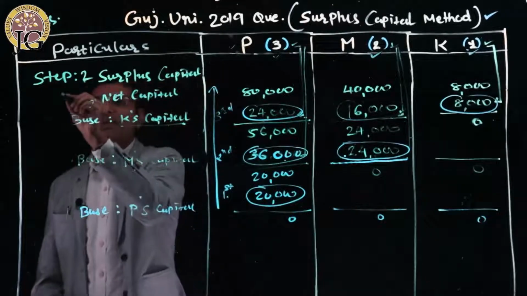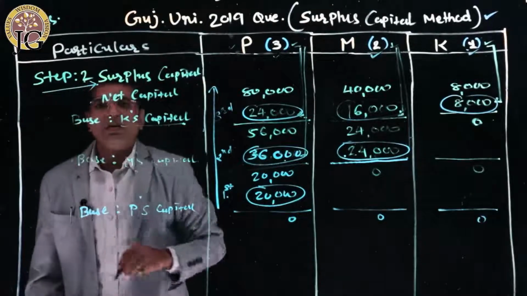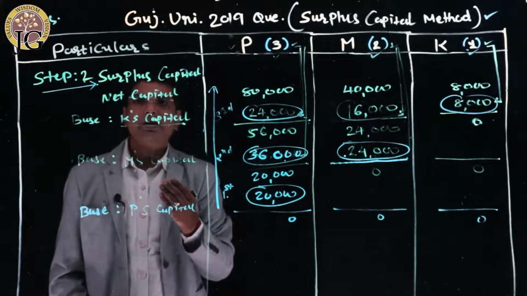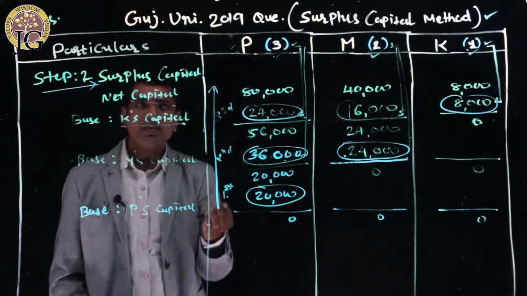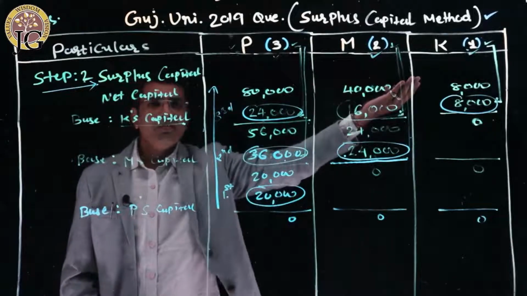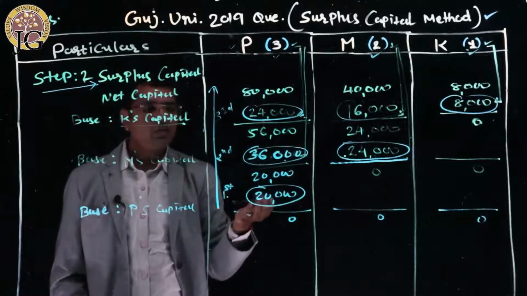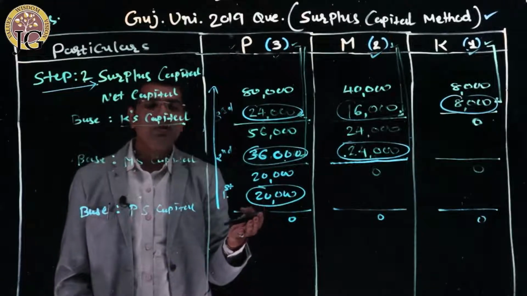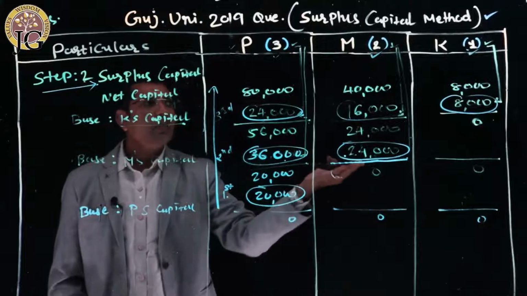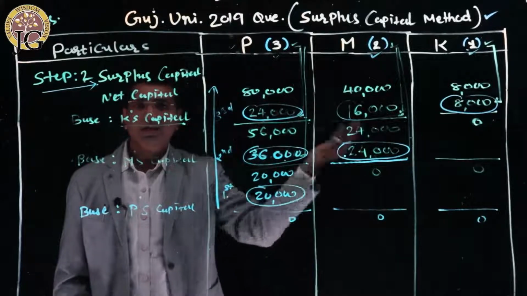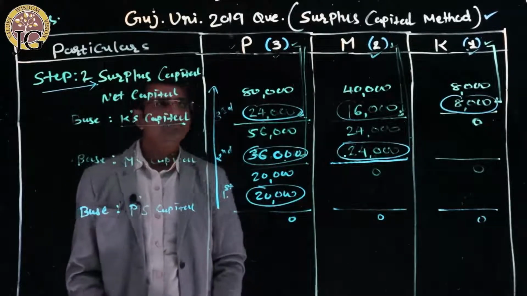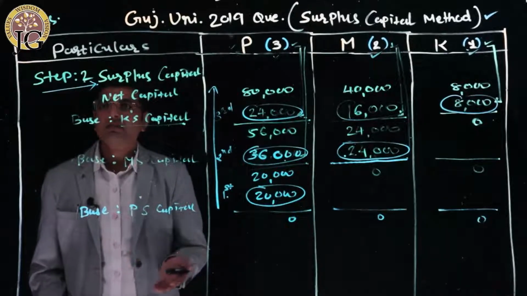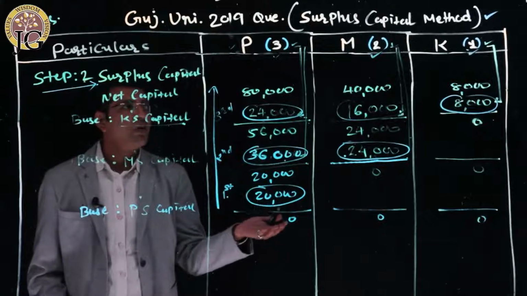So surplus capital step number 2 gives us the information for 2 questions: how much and when. Who is to be paid, and when, among P, M and K. So step number 2 gives us the information that P will get first, then P and M will get in the second phase, and lastly P, M and K. Okay. Now let us make our original answer. Let us make the calculation for our original answer.